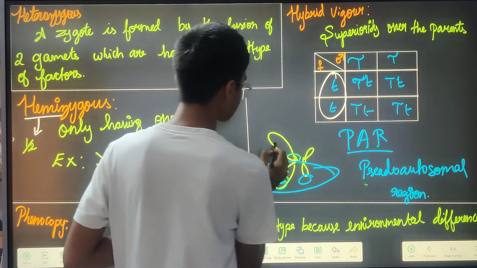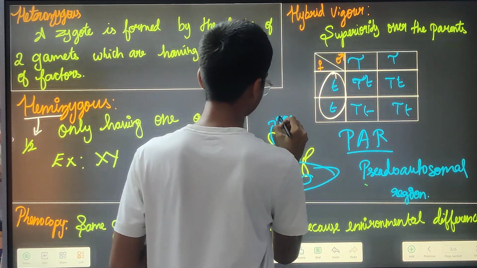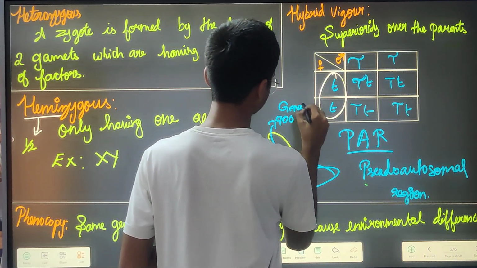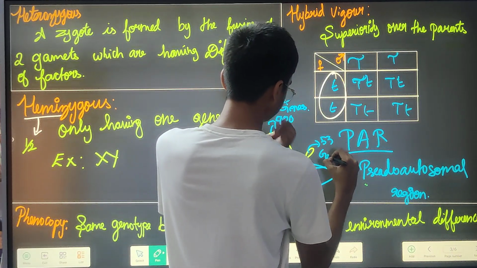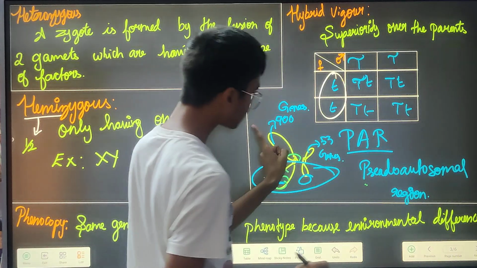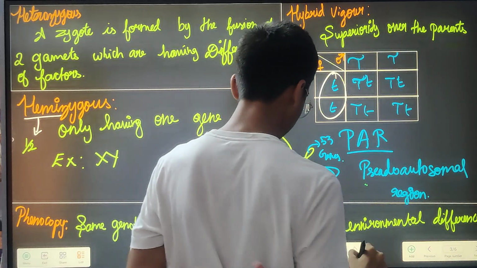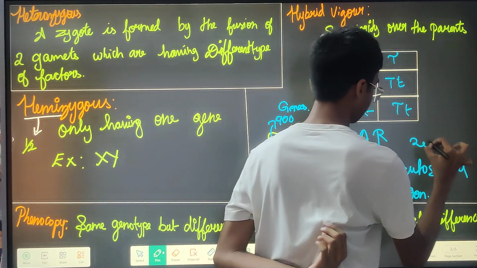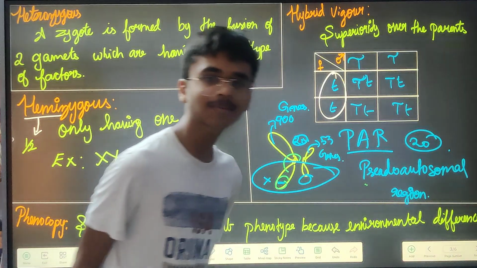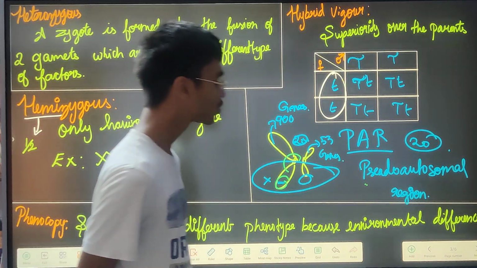See, here this X has around 900 genes, and this Y has around 55 genes, and amongst them, not that many, 20 genes are the same in this PAR region, which is the pseudo autosomal region.